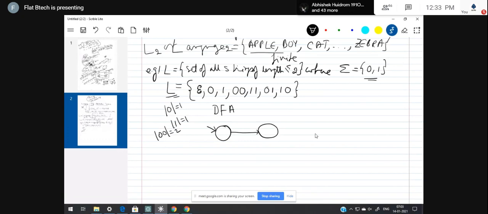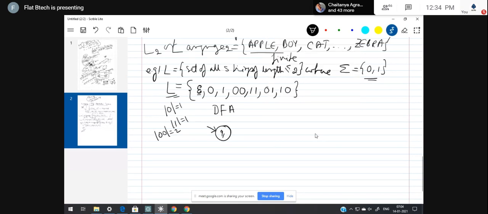So this one I'm going to make as the initial state Q1. Now from the strings present in this language, select the string with the least length. When I compare, epsilon has the least length. Length of epsilon is nothing but 0. So now let me draw another state also. Let me explain one by one, and that way you'll understand.